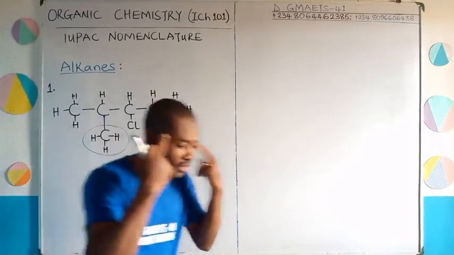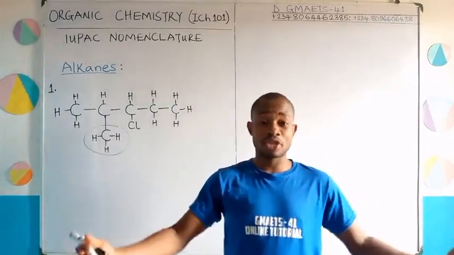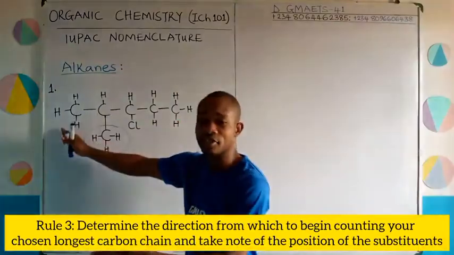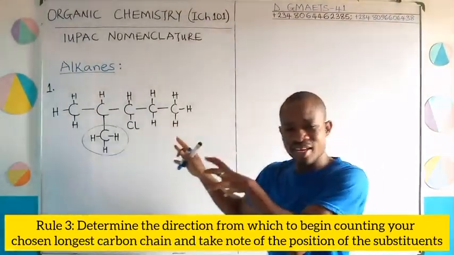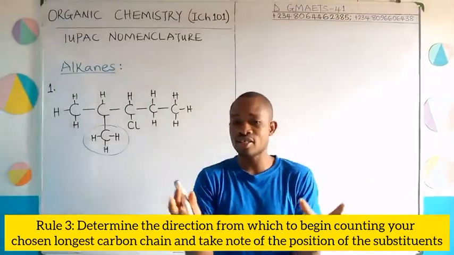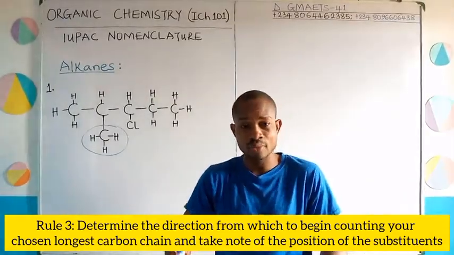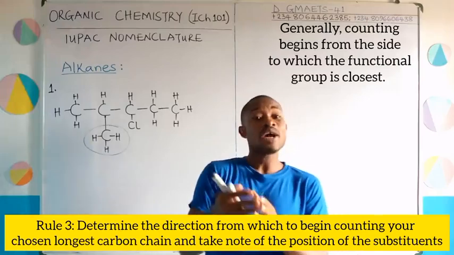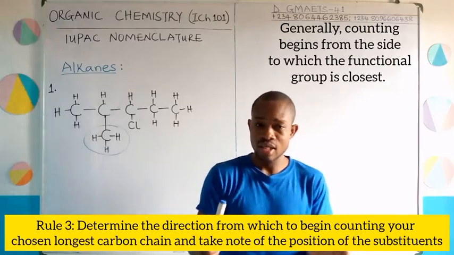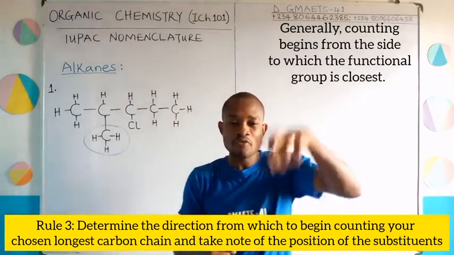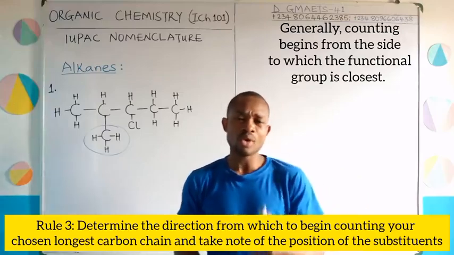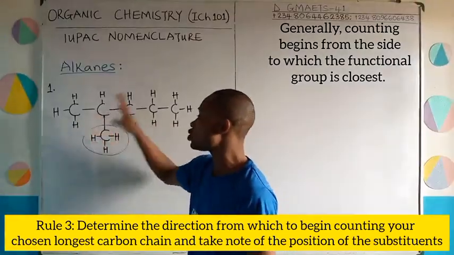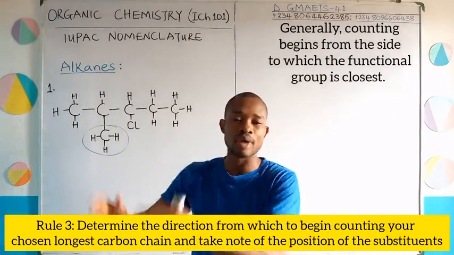The third thing that you want to think about is, now I know the longest carbon chain, that is 5. Question, where will I start my counting from? Will it be from the left or from the right? Now this is an alkane. Let me say something. Generally, the side you count from, you can put this down. Generally, the side you count from when you are dealing with any homologue depends on where the functional group of the homologue is closest to. But we don't usually use that for alkanes, because alkanes, the functional group is single bond, and between the carbon atoms, everywhere you see single bonds.